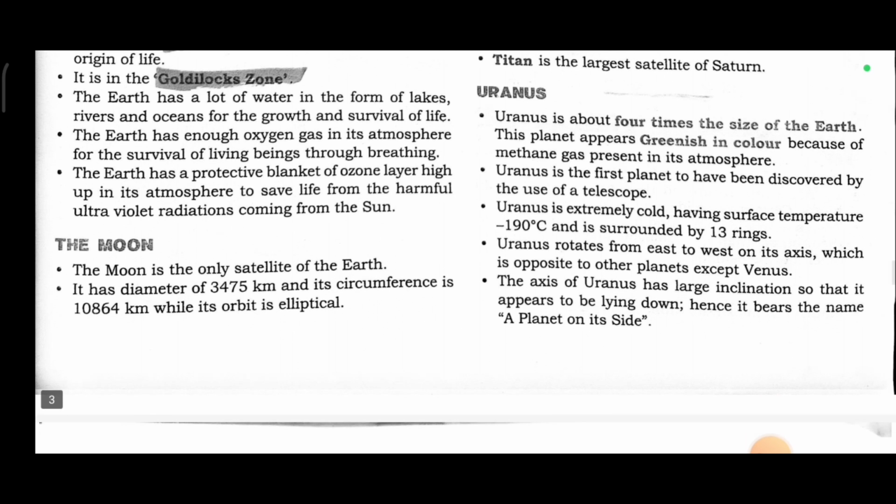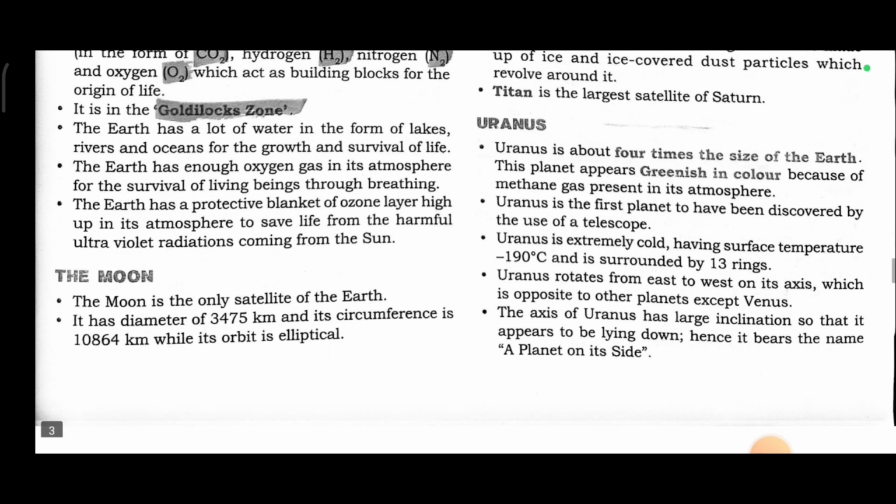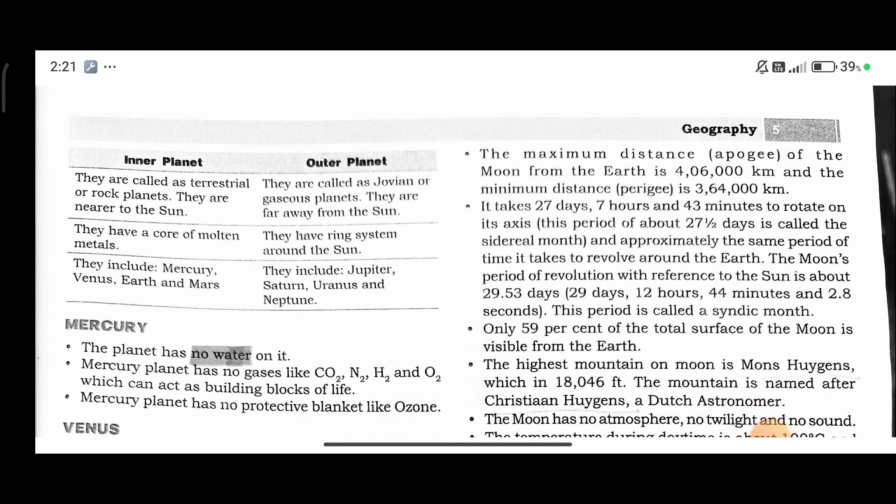The moon. The moon is the only satellite of the Earth. It has a diameter of 3,475 km and its circumference is 10,864 km, while its orbit is elliptical. The maximum distance of the moon from the earth is 4,06,000 km and the minimum distance is 3,64,000 km.